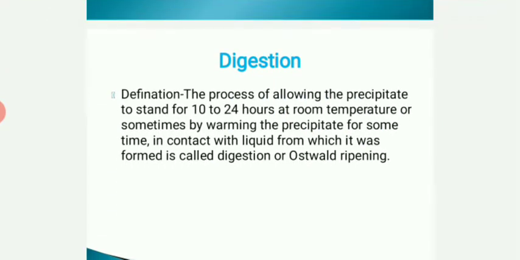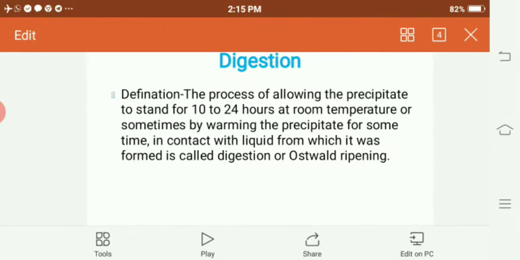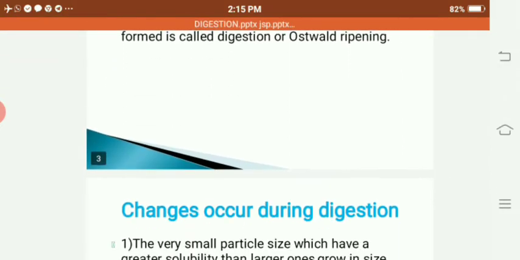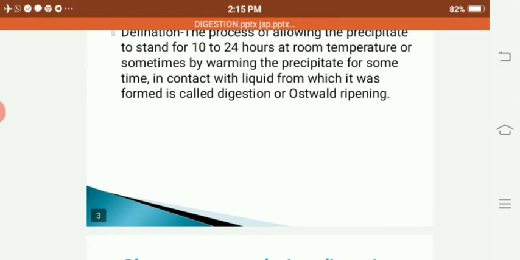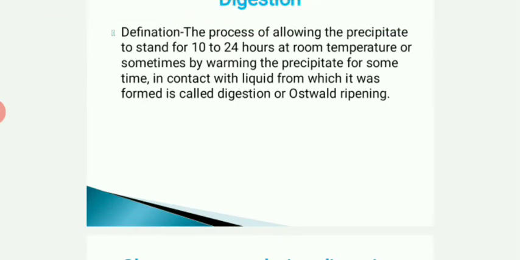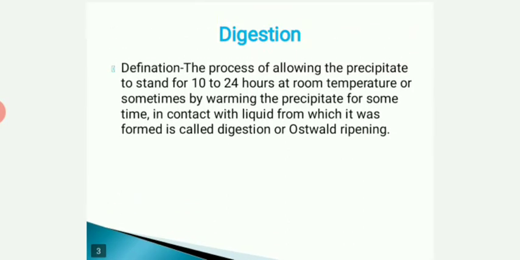Digestion is the process of allowing the precipitate to stand for 10 to 24 hours at room temperature, or by warming the precipitate for some time in contact with the liquid from which it was formed. It is called Ostwald ripening or digestion. During the digestion process, the precipitate undergoes self purification, also increasing the filtering quality of the precipitate.